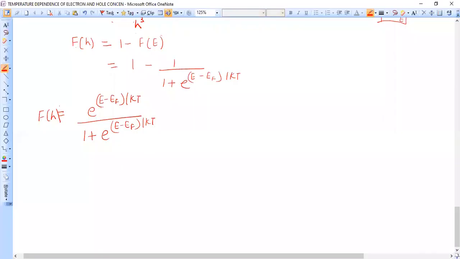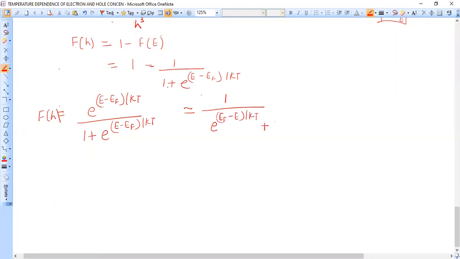After solving, this becomes Fh as e raised to power (E minus EF) upon kT over 1 plus e raised to power (E minus EF) upon kT. Next, dividing numerator and denominator by e raised to power (E minus EF) upon kT, the numerator becomes 1. Here 1 upon e raised to power (E minus EF) upon kT becomes e raised to power (EF minus E) over kT,